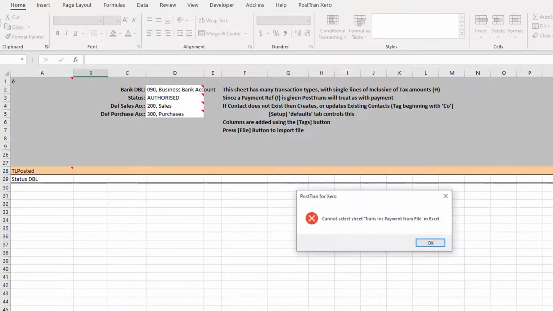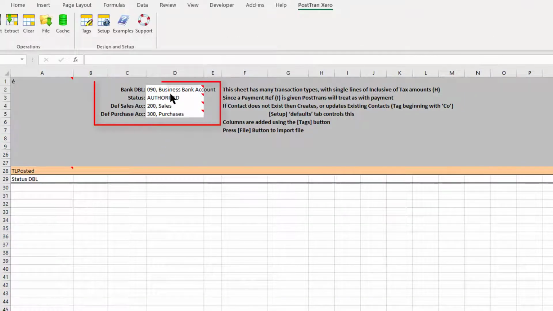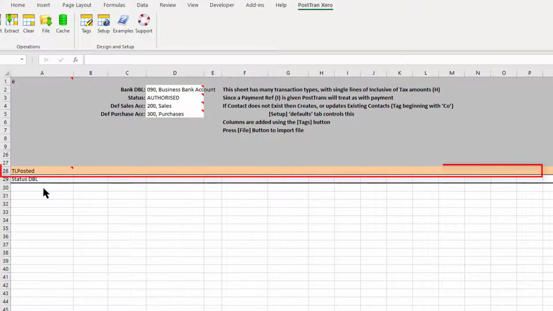Let's just double click on that to open it up. Here we can see we've got a couple of defaults set at the top. The first one is the bank account number, because if we're going to bring in payments we need to set that. We also need to set them to authorized, and PostTrans requires that you set a default purchase and sales nominal if it should be needed. It will not be needed in this case because we're going to bring in either stock items or whatever. We have in row 28 TL posted, which means PostTrans is going to write the status back to row 28.